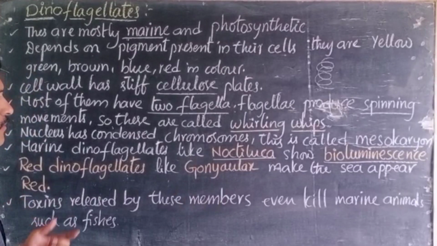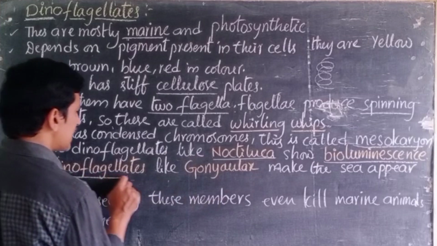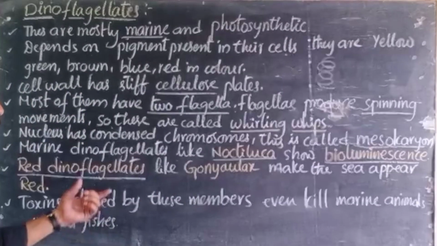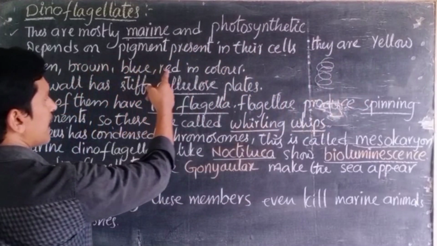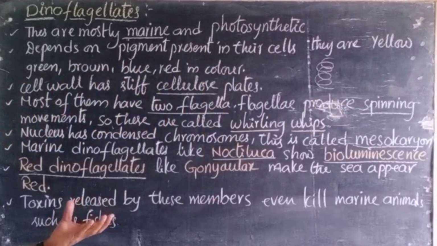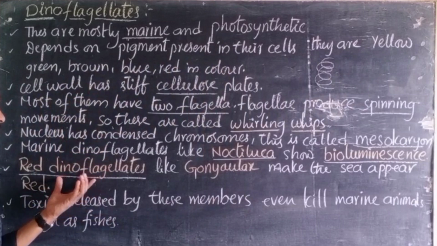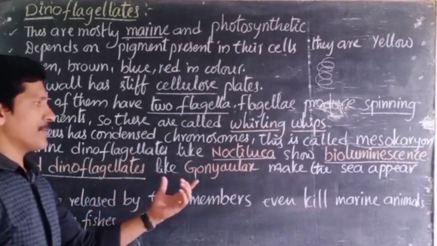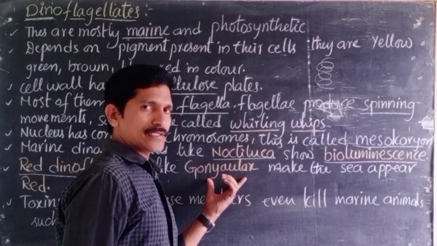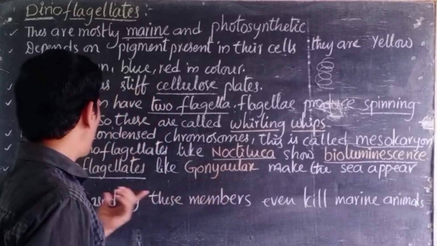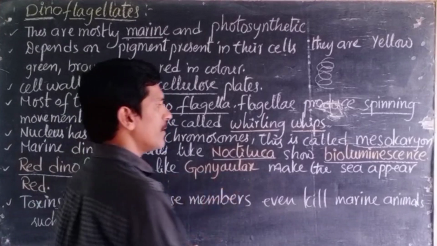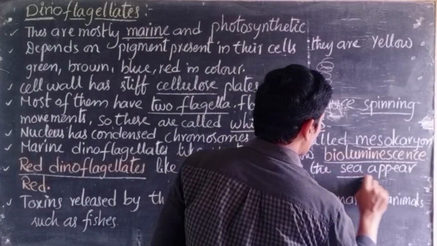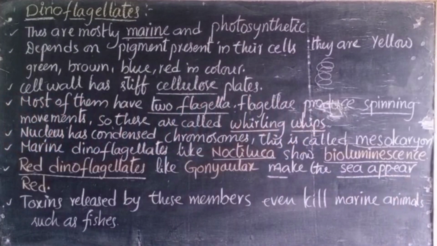And later, one more example for dinoflagellates is the red dinoflagellates. I told you that these differ in colors: yellow, green, brown, blue, red. So if the dinoflagellates are red in color, an example is Gonyaulax. Gonyaulax makes the sea appear red in color.